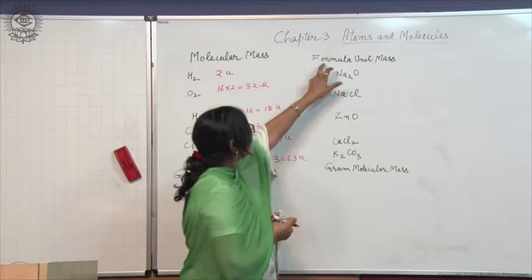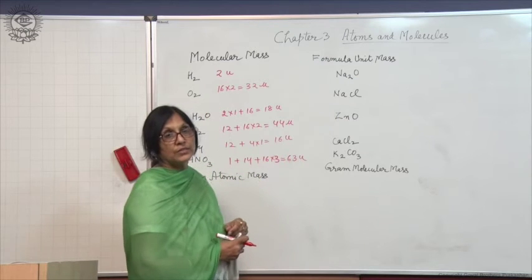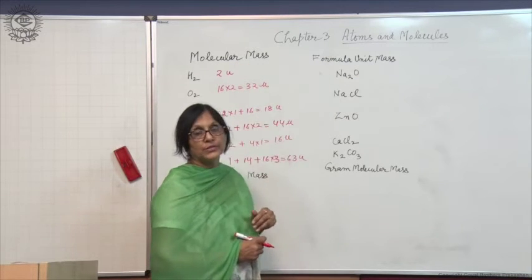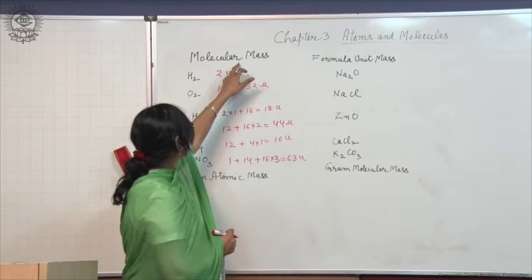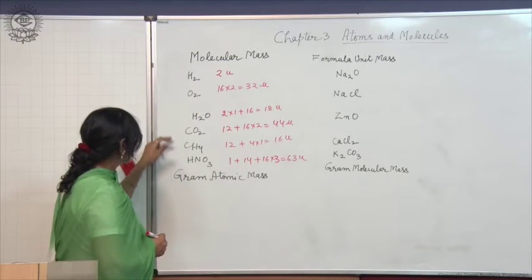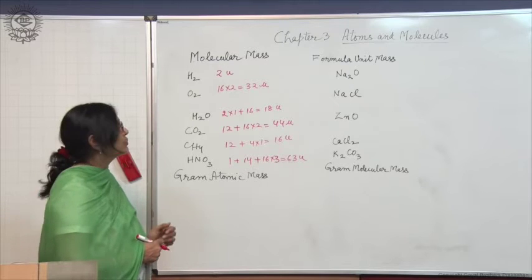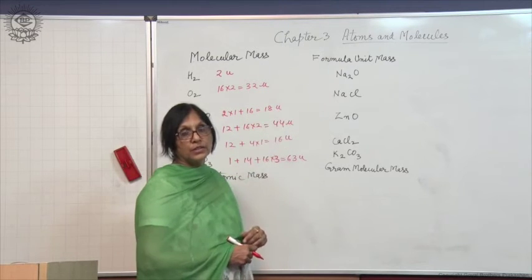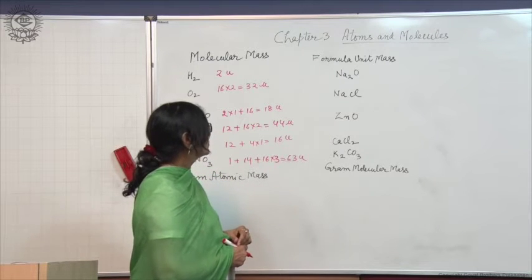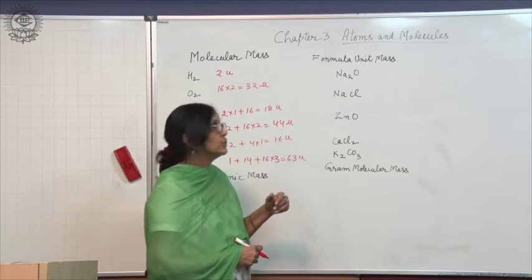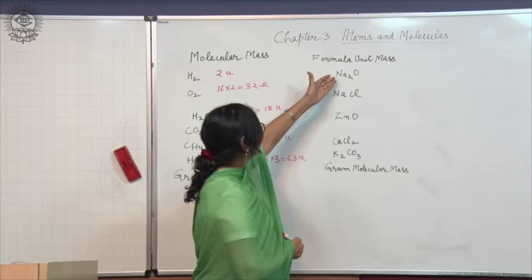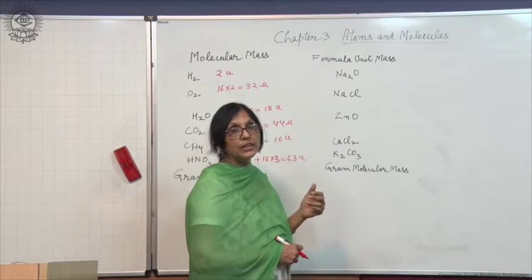Now, another term is formula unit mass. What is the difference between molecular mass and formula unit mass? Molecular mass is for those substances which exist as molecules, and formula unit mass is for the ionic compounds. Just now I have told you about the formula unit. So, Na2O is a simple combination of ions which is electrically neutral.